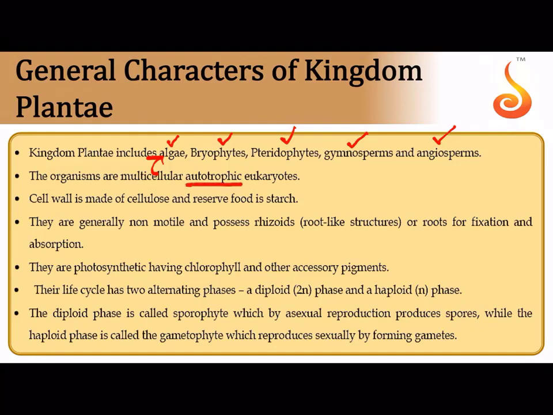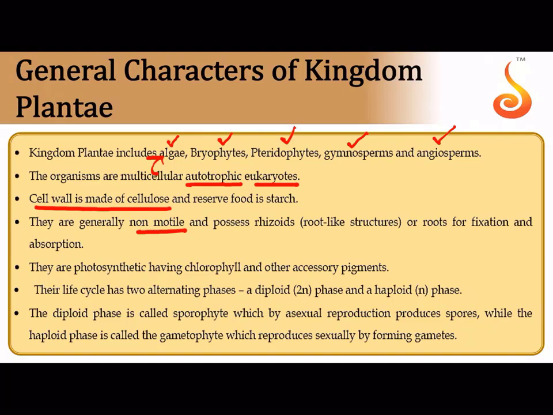They are autotrophic, that is, they have a green colored pigment called chlorophyll, and they can manufacture their own food by capturing the carbon dioxide from their surrounding environment. They are eukaryotes, they are advanced cells. Then another most important feature of the plant kingdom is they have a cell wall made up of cellulose. They are generally non-motile. You know that most of the plants are fixed to the substratum.